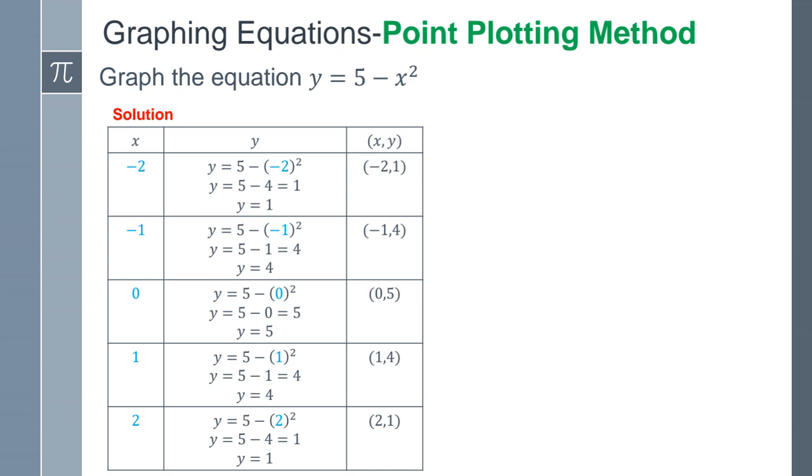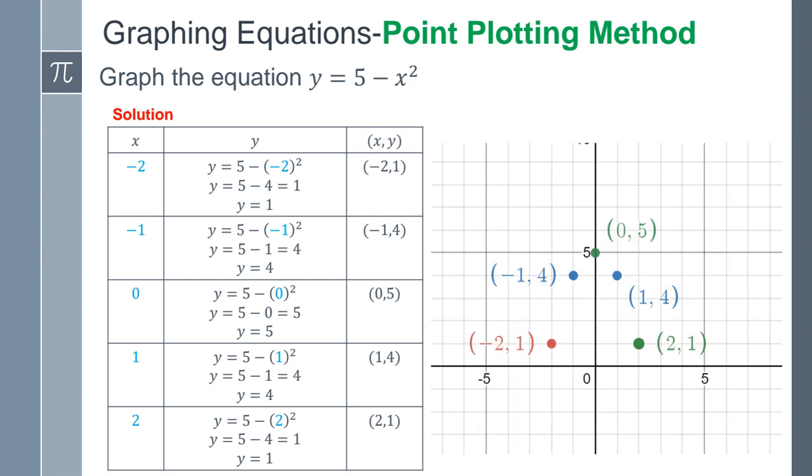Let's go ahead and plot these in my, again, Cartesian plane or rectangular coordinate system. Okay, so we do the first one, negative 2. So that means 2 units to the left of 0, 1 unit up. Next one, negative 1, 4. That means 1 unit to the left of 0, 4 units up. It's right there. Yes?